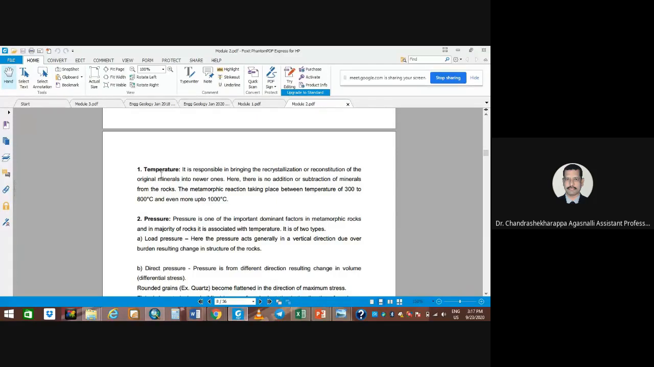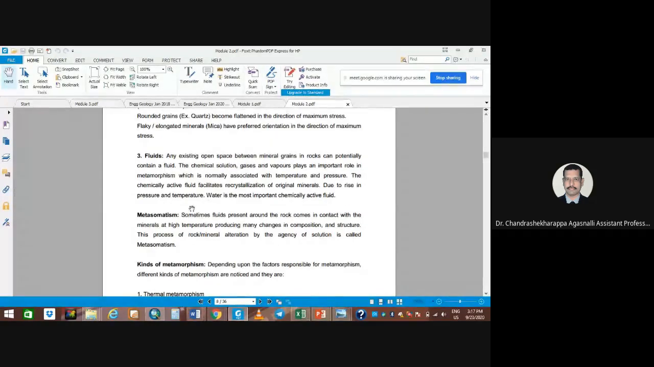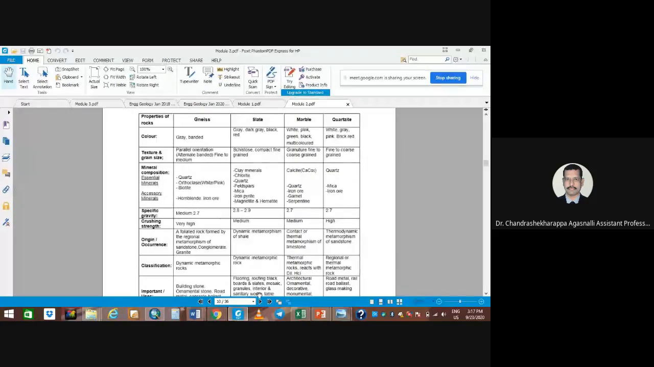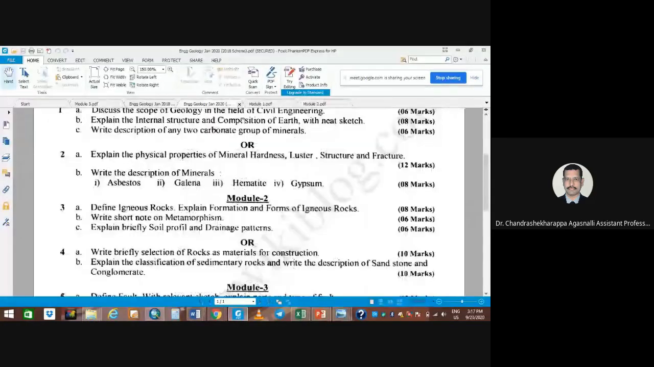What is the main role, especially in metamorphism? Temperature has a main role, pressure has a main role. What is the main role of the fluids? And the kinds of metamorphism: dynamic, thermal, and dynamothermal metamorphism. Three types are there. Those things you need to explain there. That's what they are asking here.